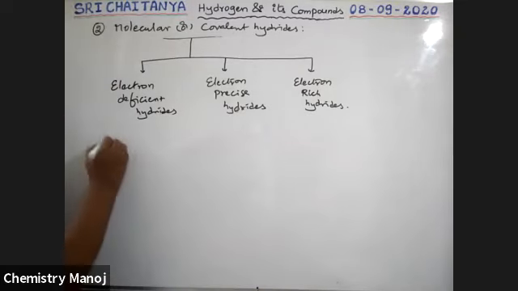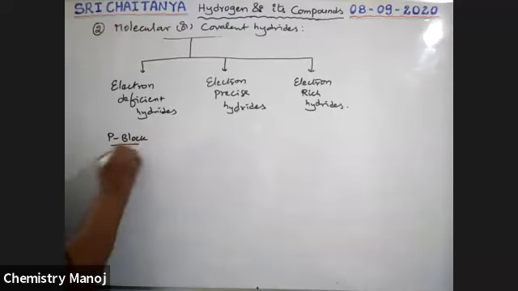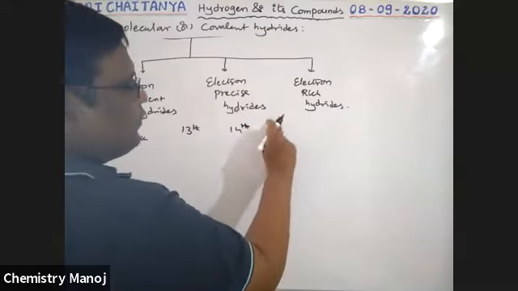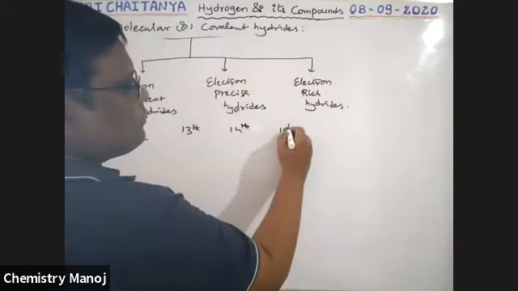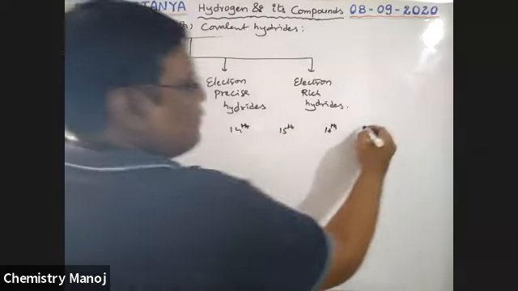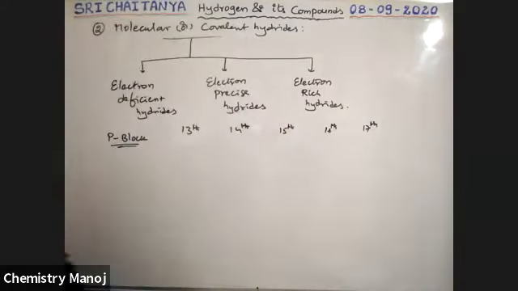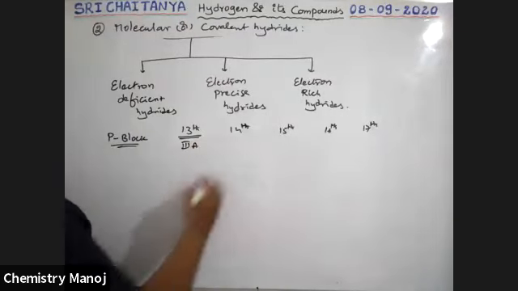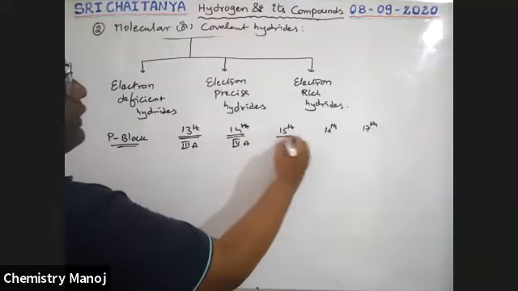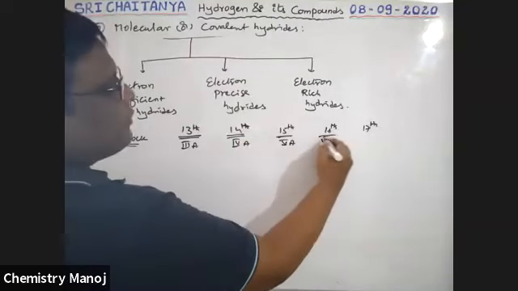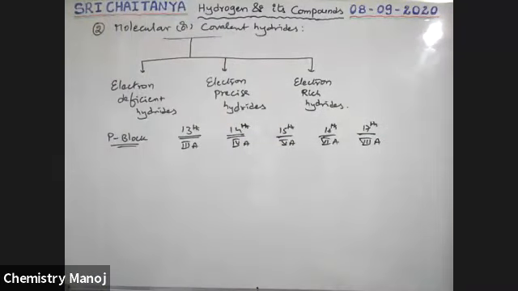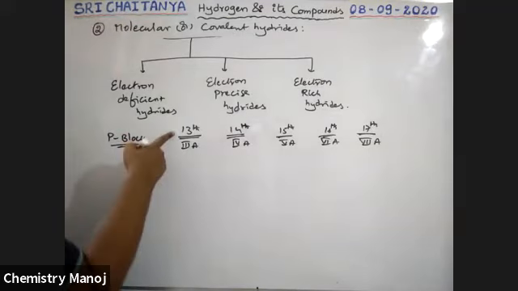See here, our P block elements, boys. What are these P block elements? Elements from the 13th group to the 14th, 15th, 16th, 17th, 18th groups. The 18th group noble gas elements never form compounds. Now the 13th group elements, which are also called the third A group elements. It is third A, fourth A, fifth A, sixth A, seventh A. This is the old notation, and this is the new notation.